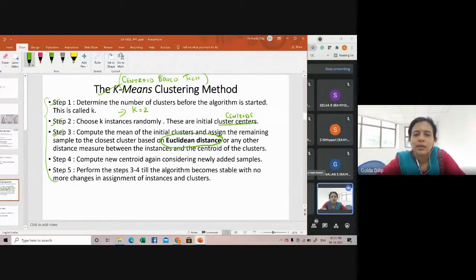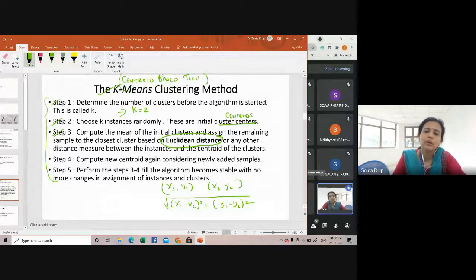As Nityashree said, suppose you have 2 points, x1, y1 and x2, y2. Your Euclidean distance will be x1 minus x2 the whole square plus y1 minus y2 the whole square, or x2 minus x1 the whole square plus y2 minus y1 the whole square, the square root of it. That is what Euclidean distance is all about. So you compute the mean of the initial clusters and assign the remaining samples to the closest cluster based on the Euclidean distance or any other distance measure between the instances and the centroids of the cluster.